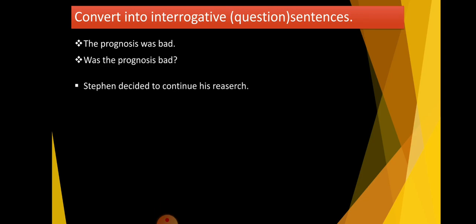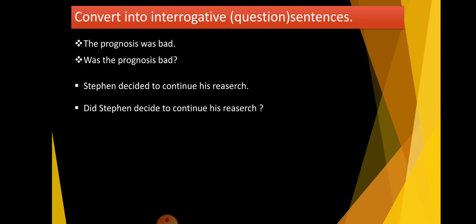Next sentence, Stephen decided to continue his research. In this sentence, decided is the past tense form of the verb. Our sentence begins with the word did. Did Stephen decide to continue his research? We begin our sentence with did.